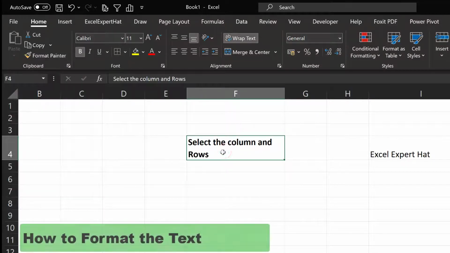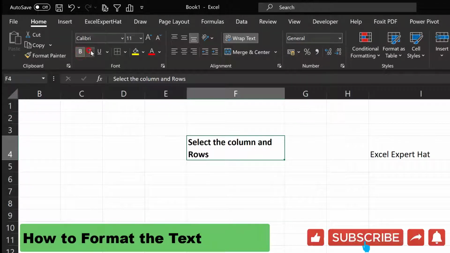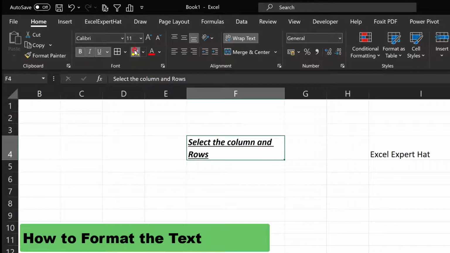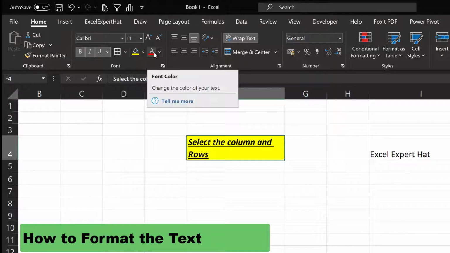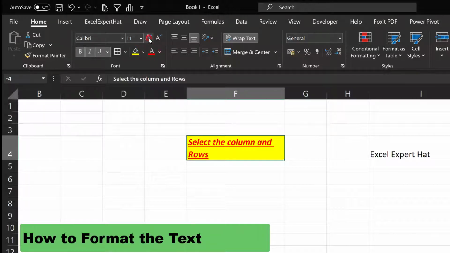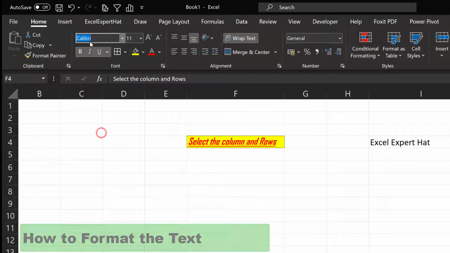Next, if you would like to bold the text, we can bold it from here. We can italicize the text, underline the text. We can have a grid around the text if needed. We can change the fill color of the text. We can change the color of the text, increase the size, decrease the size, or change any font. From here, we can control the text formatting.